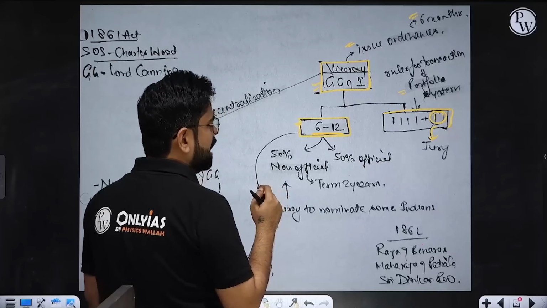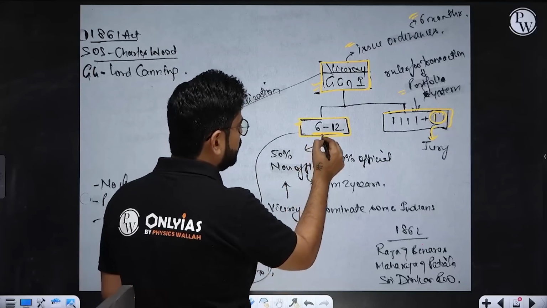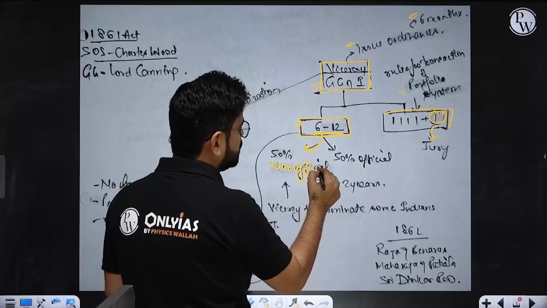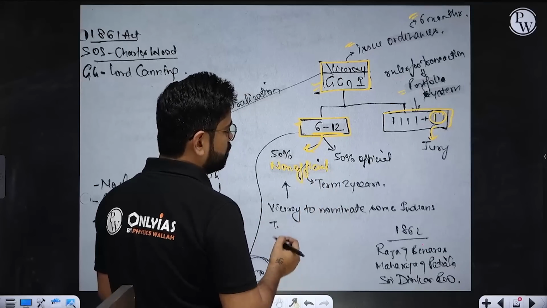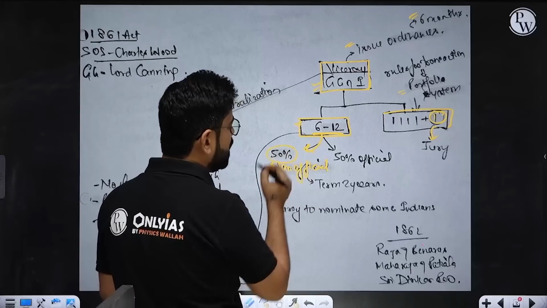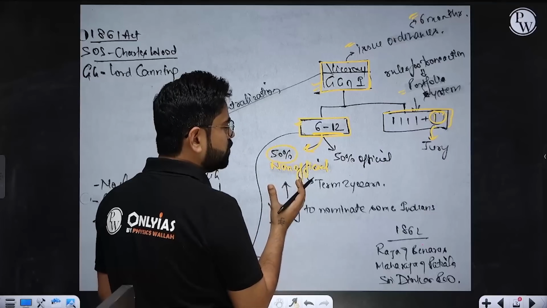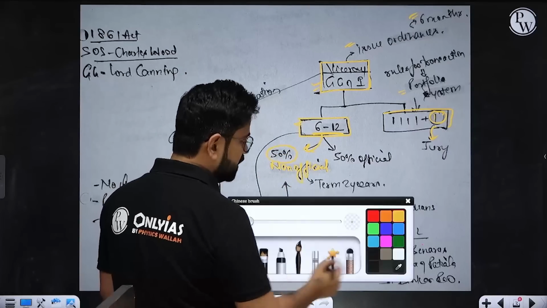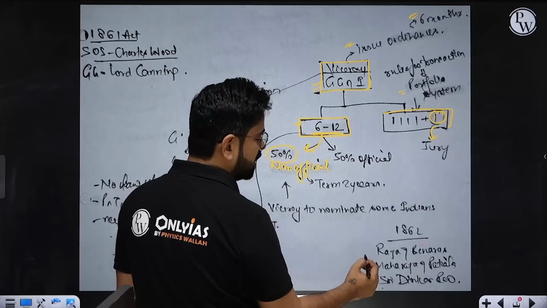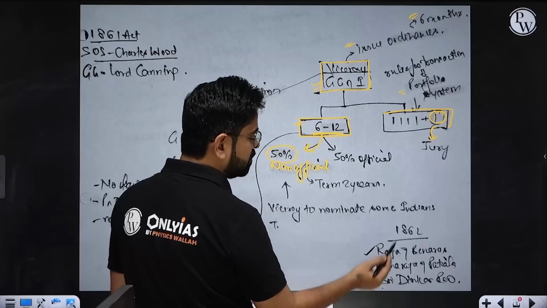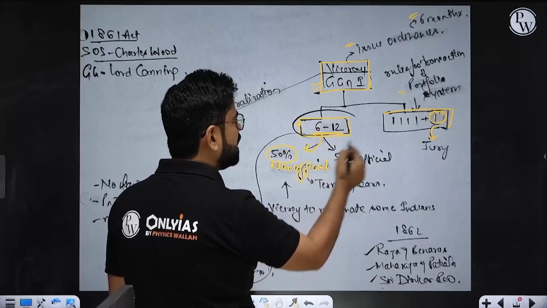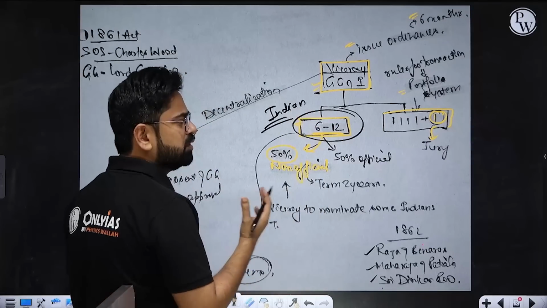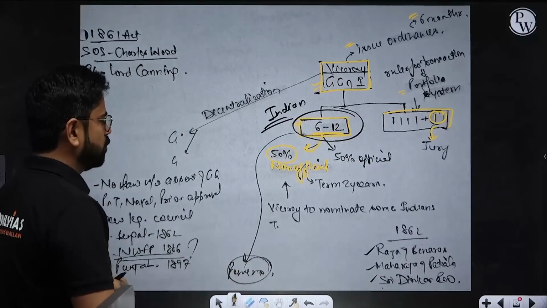Another very interesting thing happened. In this 6 to 12, 50% were supposed to be non-official, the rest official. So half of it has to be official, and the other half non-official. That means the Viceroy has the power to bring non-official people inside the council. He has a window via which he can get some Indians inside. So now there will be some Indians inside. Raja of Banaras, Maharaja of Patiala, Sir Dinkar Rao will be invited to the council. This is happening for the very first time, that Indians will be admitted, but not directly, not explicitly. It will be through a back door.